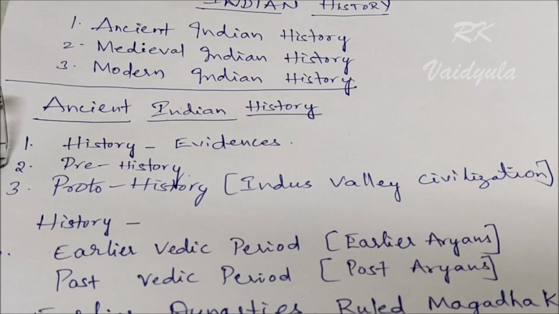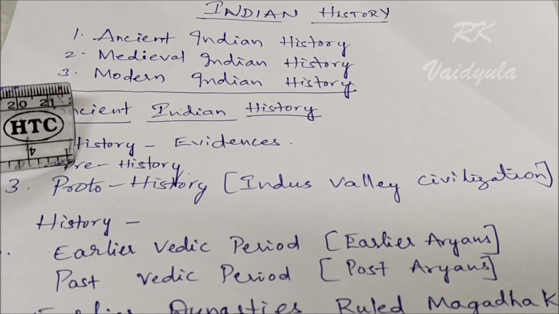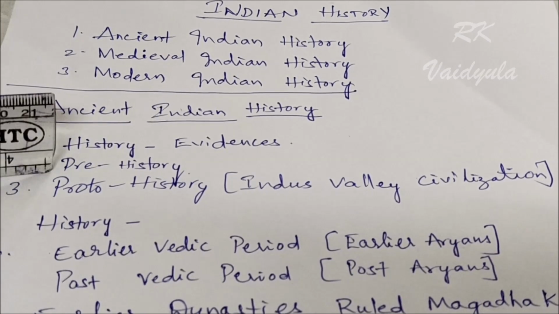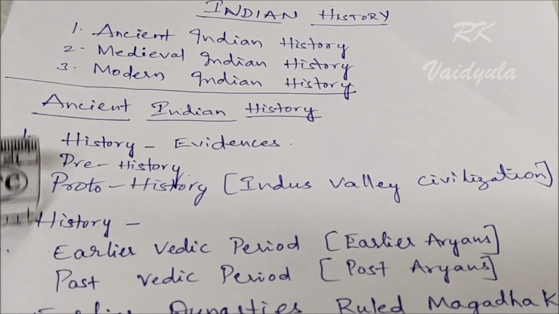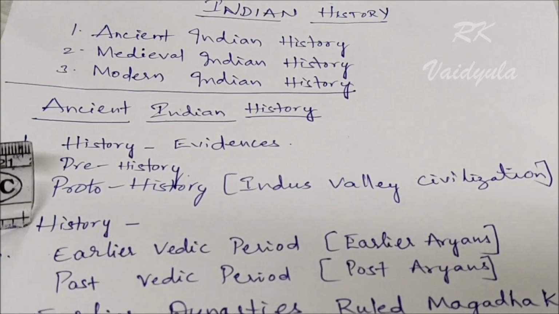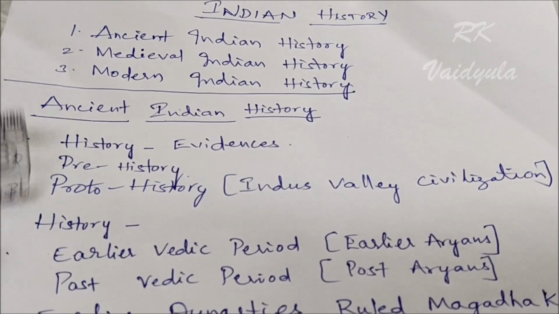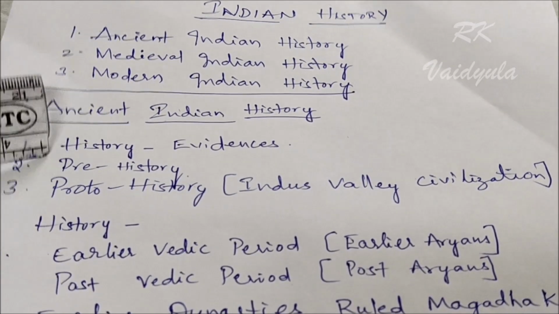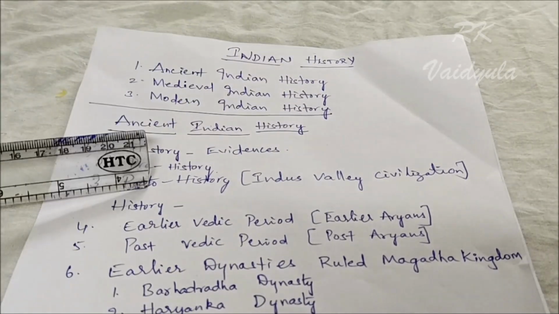After that, prehistory. History we made into three parts: prehistory, proto-history and history. Prehistory means this is the age of primitive man. History means we got all the evidences, literary evidences and also archaeological evidences. Between these two ages we have proto-history, which is separating prehistory and history. Proto-history is also called Indus Valley Civilization.